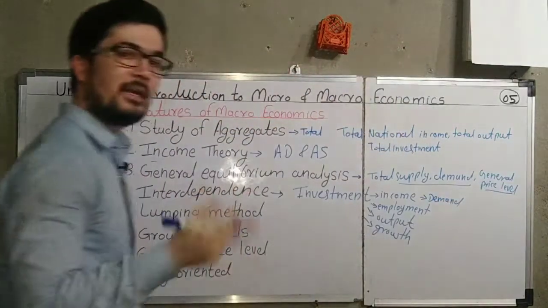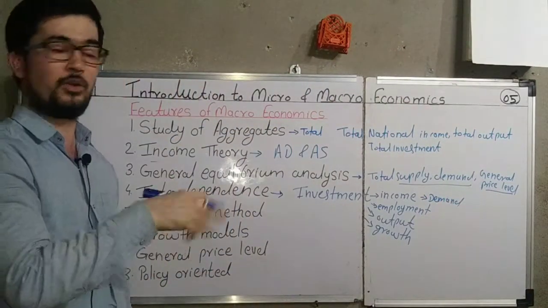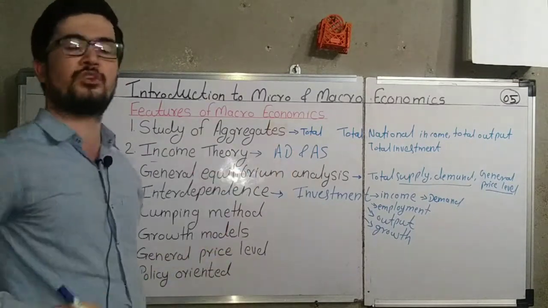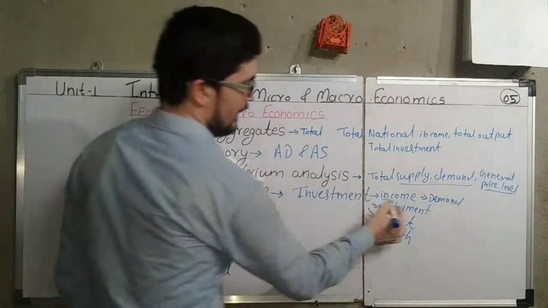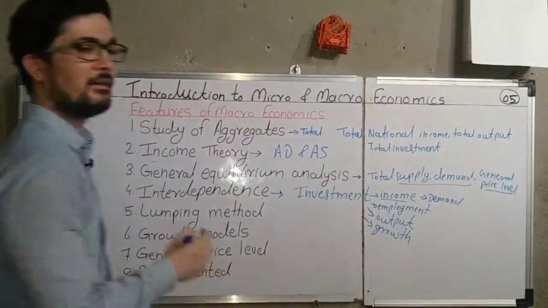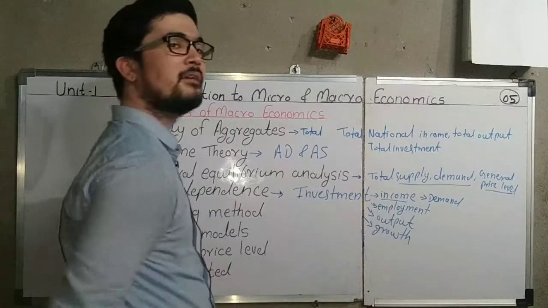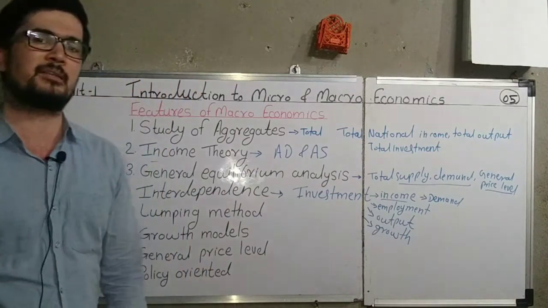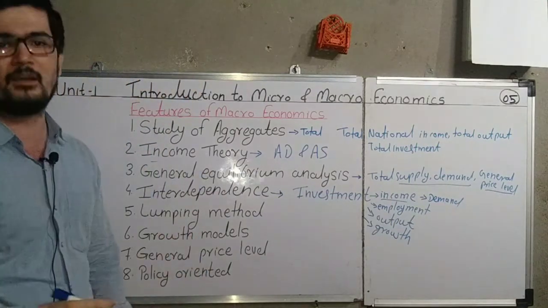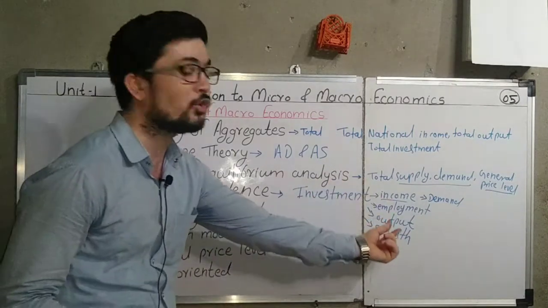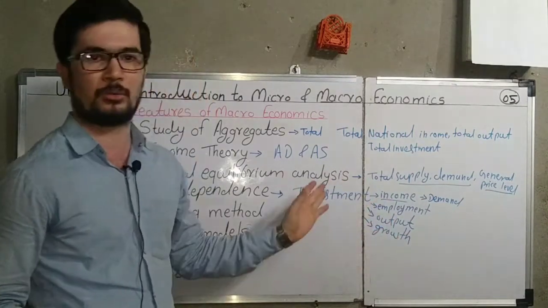Okay, when the demand is there will be again investment, because the businessman tries to fulfill the wants of the people. Okay, when demand is high, then investment will be higher, then employment will be higher, again the growth and output of the country will be higher. So in macroeconomics, in simple language, if we want to define, we discuss about the interdependence of the macroeconomic variables. All these are the macroeconomic variables.